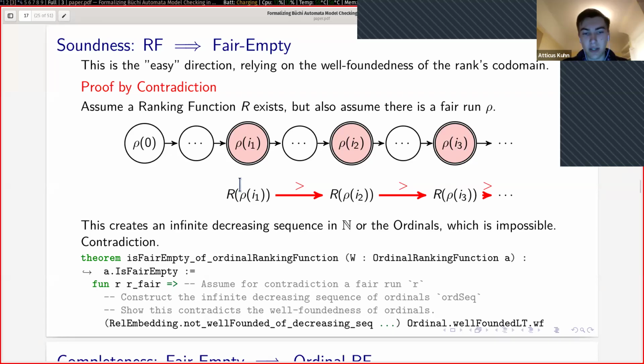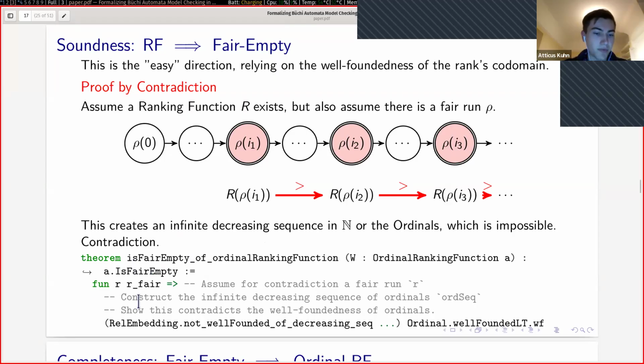Then what we can do is check their ranks: the rank of rho of I1, the rank of rho of I2, the rank of rho of I3. And we notice that they must strictly decrease by the ranking function condition. So the rank of rho of I1 must be strictly greater than the rank of rho of I2, etc. And this would create an infinitely descending sequence. Whether it's in the naturals or the ordinals, this is impossible because it violates the well-foundedness condition. This is our contradiction, so we conclude that such an infinitely fair run would not exist.